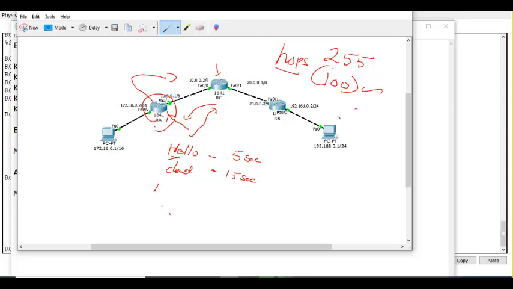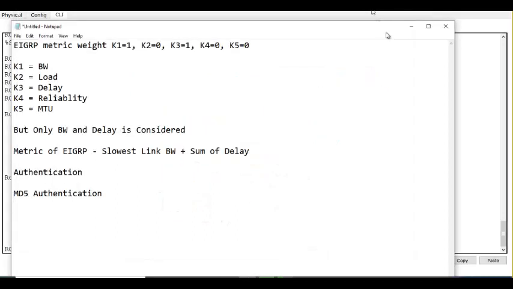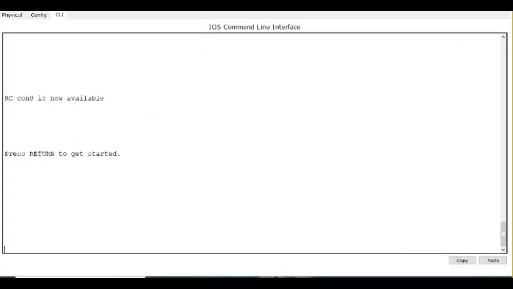So let's see how to do this in EIGRP. For MD5 authentication, first thing is you need to have a keychain. Secondly, you need to call the keychain on the interface. That's all. Let us see how to do it. Are you ready?